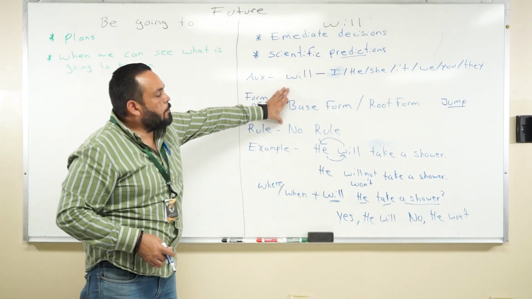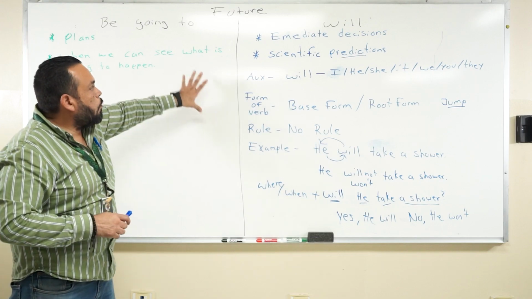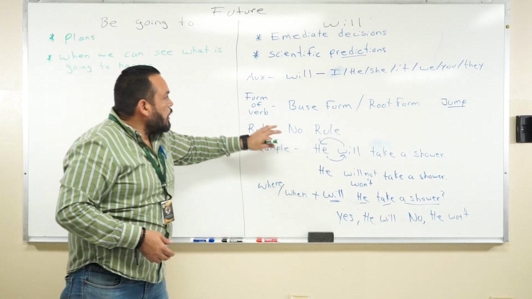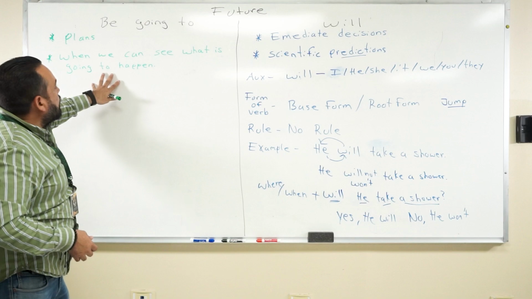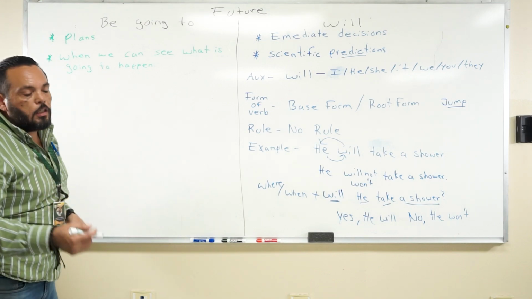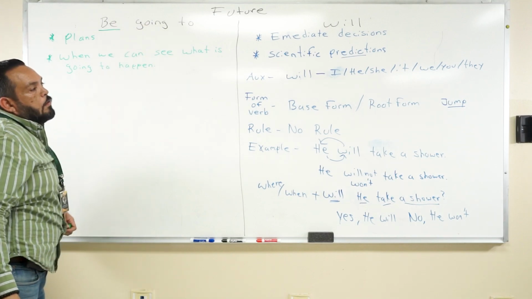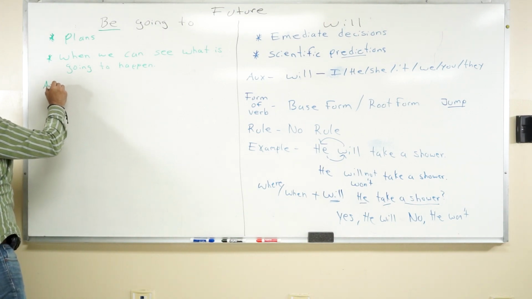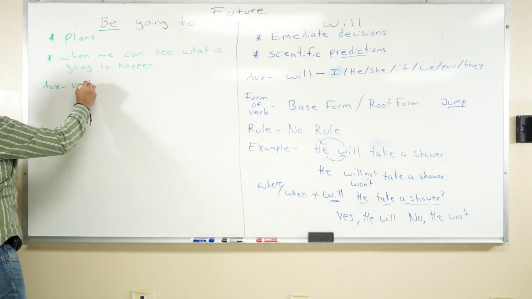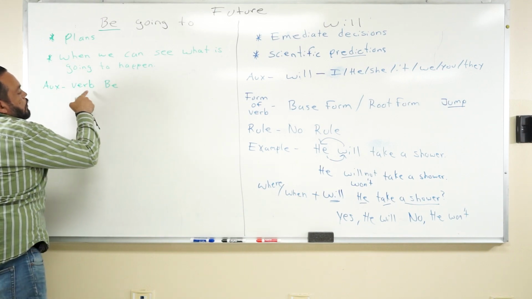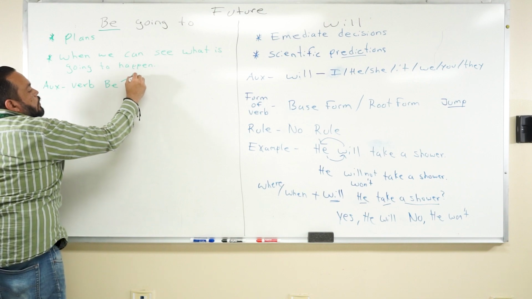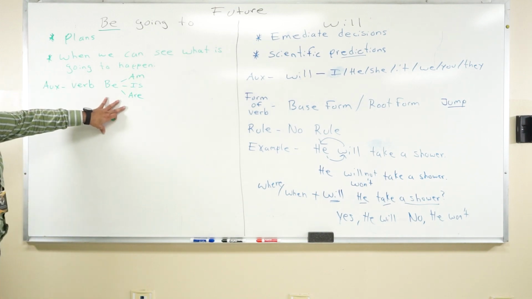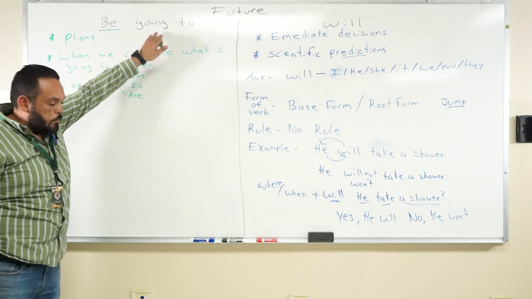Going to is almost the same as this. The only difference is that will and going to use different auxiliaries. The auxiliary for will is going to be the verb to be. The auxiliary, the verb to be, changes into three forms: am, is, and are. This is the auxiliary for the going to.